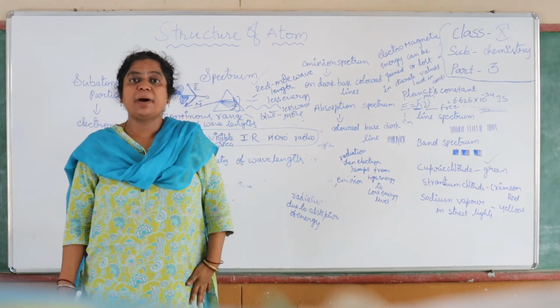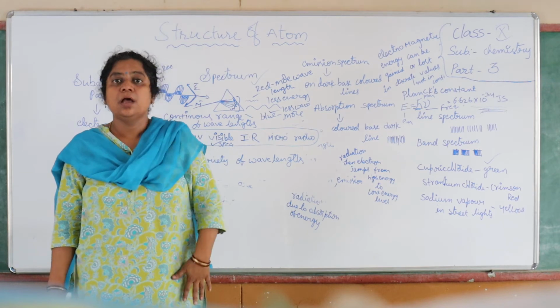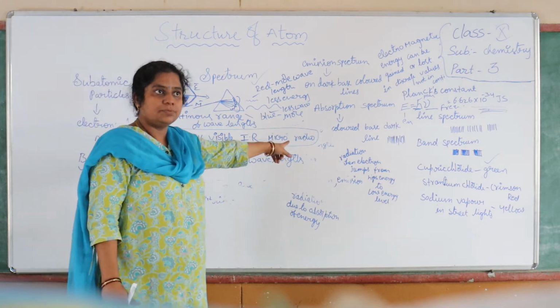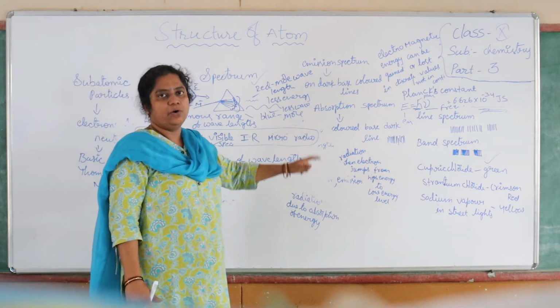Your telephone and television work because of radio waves.